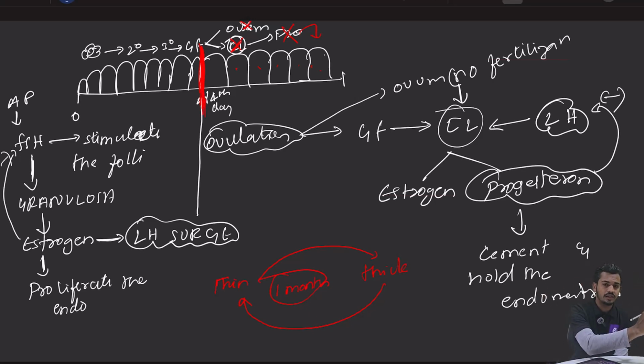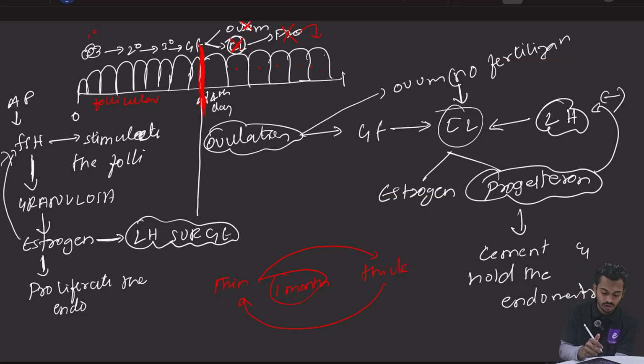So before 14th day सारी स्टोरी जो है वो फॉलिकल्स की है. Right? The follicles are developing. Primary follicle is becoming secondary is becoming tertiary is becoming Graafian follicle. So the whole story is about follicles. That is why this phase is called as follicular phase. Understood?